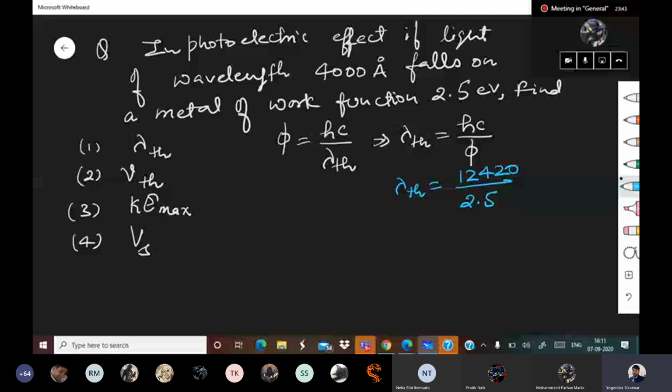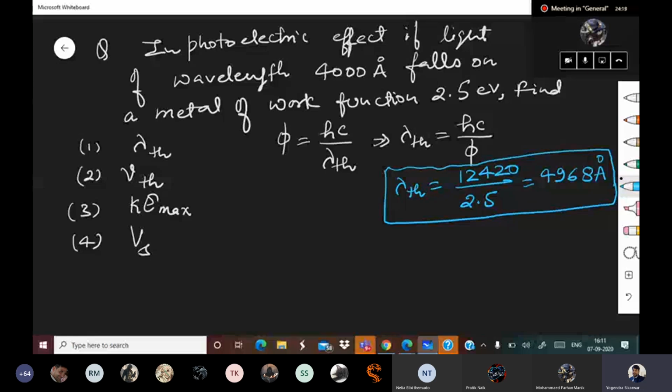None of you has written angstrom with the answer. None of you mentioned angstrom. So lambda th will be 4968 angstrom. That is the value of lambda.